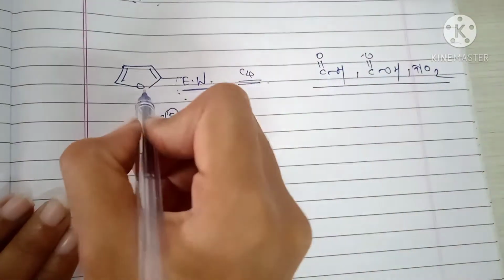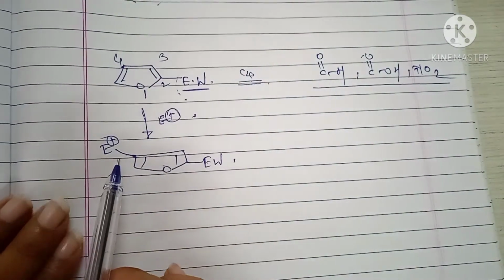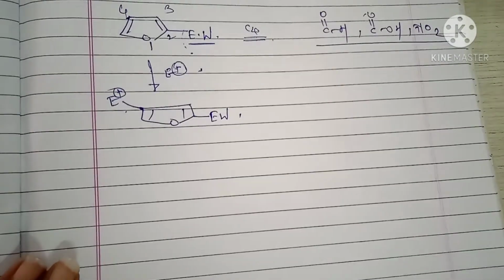Okay. The electron withdrawing groups are CHO, COOH, NO2. These are electron withdrawing groups. Here the numbering is 1, 2, 3, 4. The electrophile attacks the C4 position.